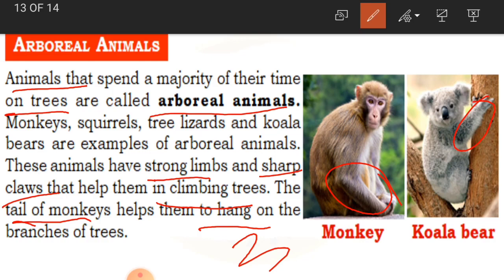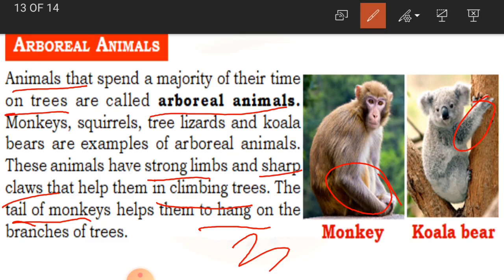Same like that, whatever different types of animals we have learned until now, they are able to live in that particular surrounding because of their body parts, their body coverings and their behavior. Clear, children? So this is what we learnt about adaptation to environment.